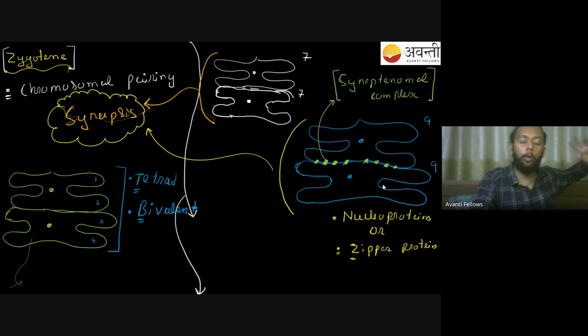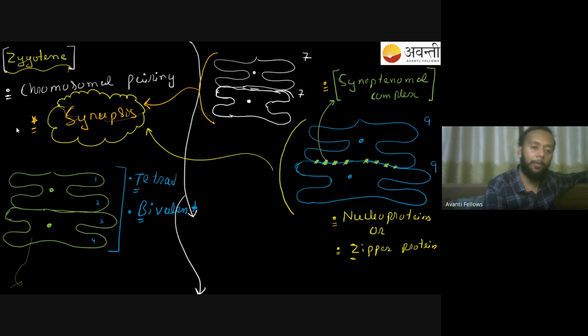All the homologous pairs will come together and get attached. How will they get attached? With the help of the synaptic complex. The synaptic complex is a type of nucleoprotein. It can also be called a zipper protein. And once the homologous pairing has taken place, you will very clearly say synapsis has taken place.